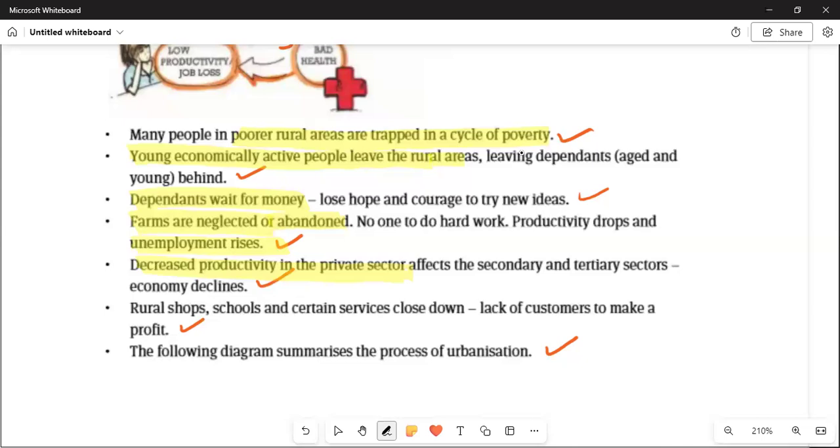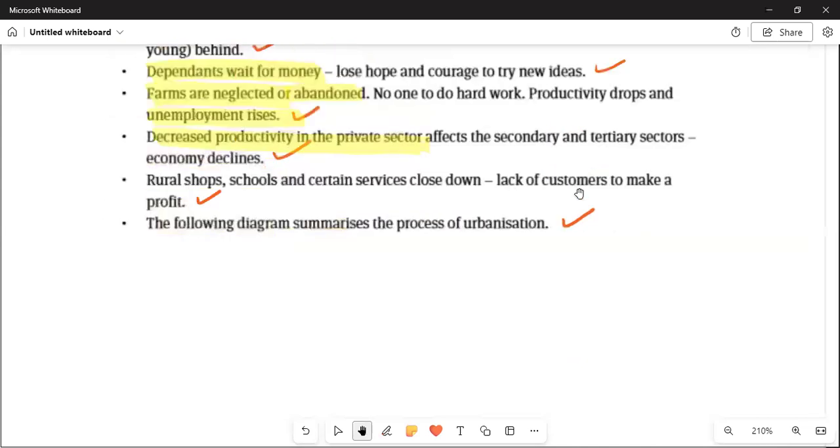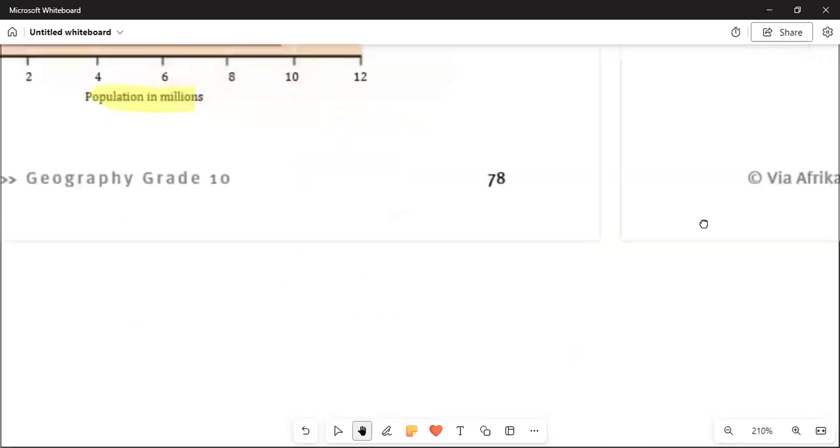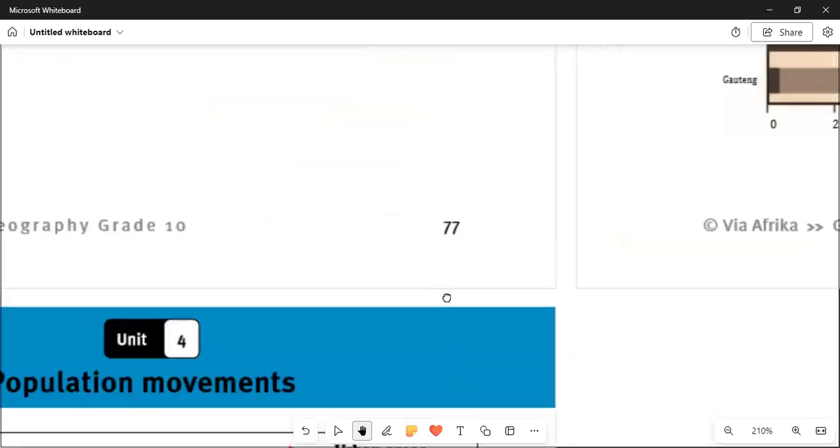The following diagram. All right. And then you can see that let us ensure that we are running away from that poverty cycle by just ensuring that we are sticking to our studies. We are doing what is expected of us. Right. So this is the diagram that we are talking about. So what is happening here?